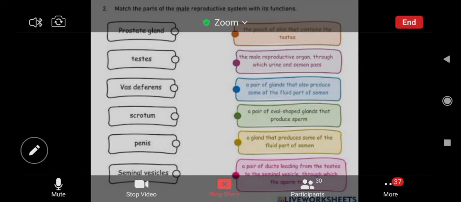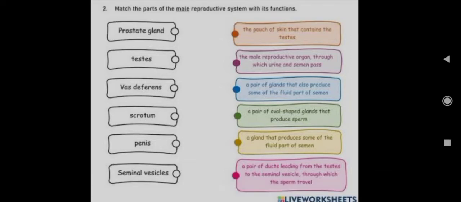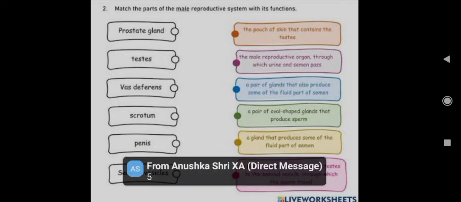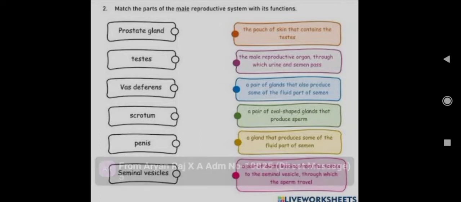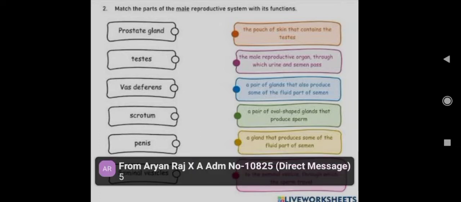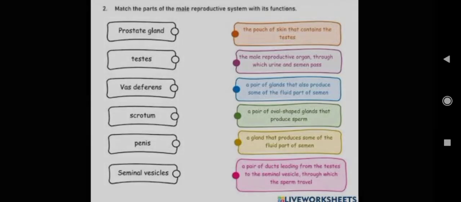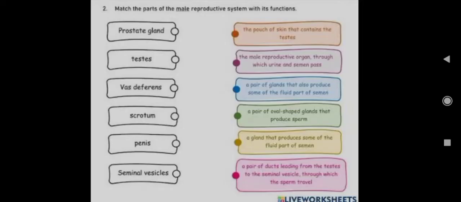What will be the function of the prostate gland? Give your responses, I am seeing, and then finally I will answer this worksheet.